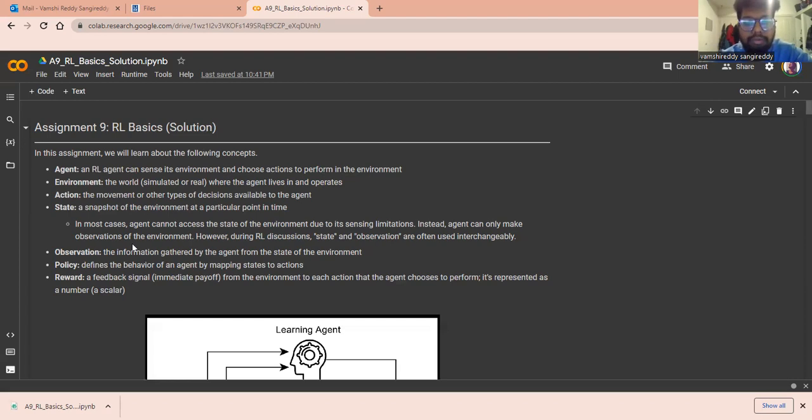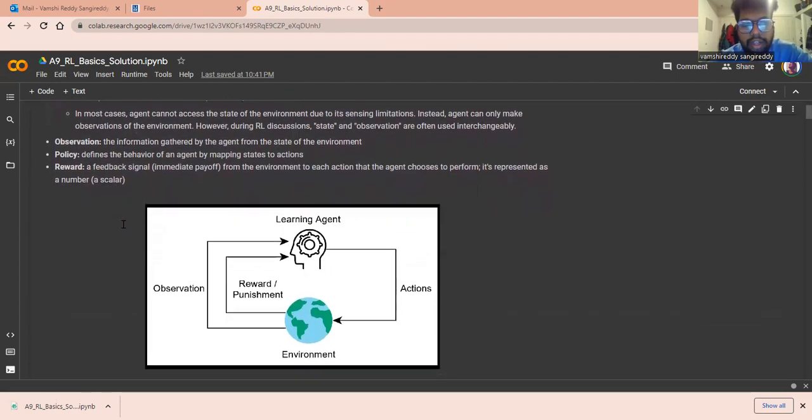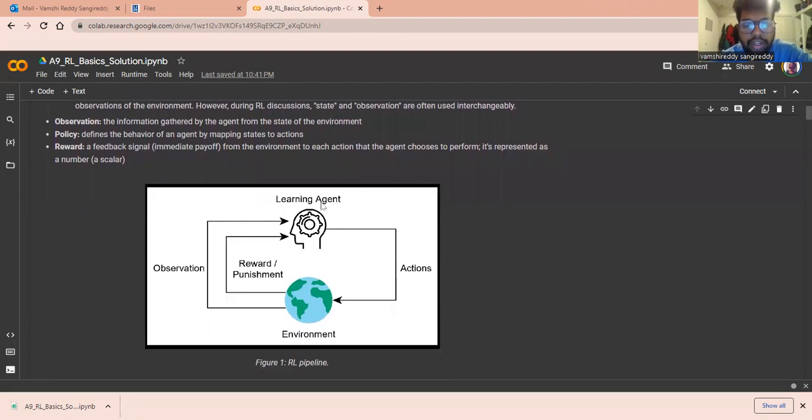complex machine learning problems. And in this, we're going to discuss agent, environment, action, state, observation, policy, and reward. So basically, there's a learning agent, which is our model. This learning agent takes an input from the environment, the observations from the environment, and it does an action. That action will give an output. That output is a reward or a punishment.